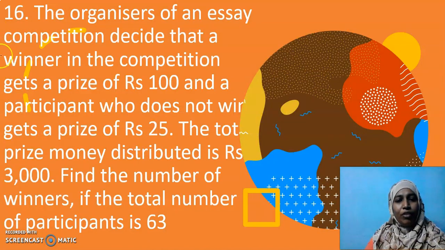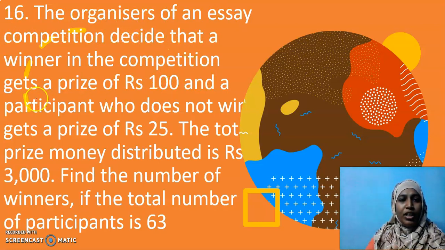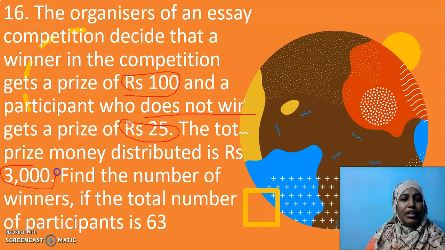And this is a problem from exercise 2.3. The organizers of an essay competition decide that a winner in the competition gets a prize of rupees 100 and a participant who does not win gets a prize of rupees 25. The total prize money distributed is rupees 3000. Find the number of winners if the total number of participants is 63.